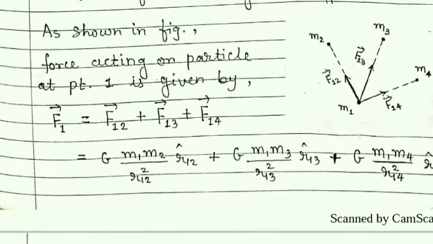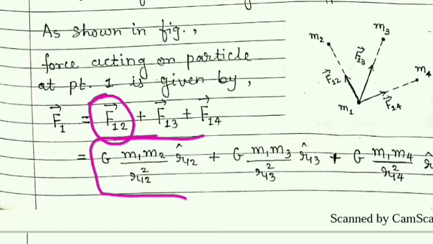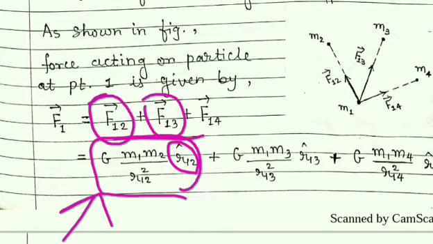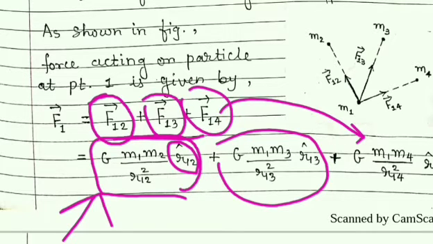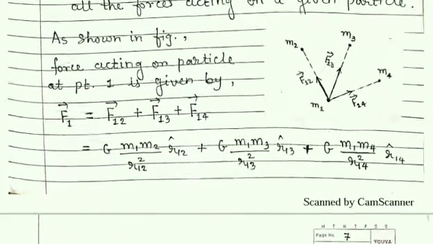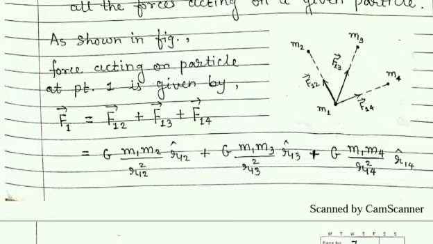Now after this we can easily write vector F12 as G m1 m2 upon r12 square and unit vector for direction. So this is according to the universal law of gravitation. Similarly, we can write for F13 and then for F14. So in this way we can find the force on any one particle due to other particles.